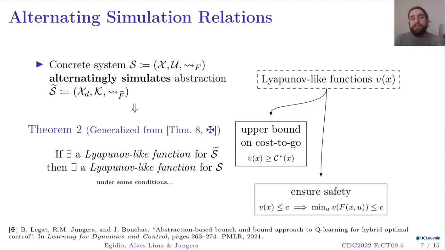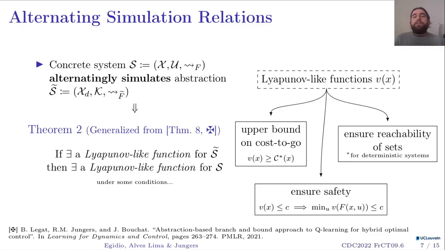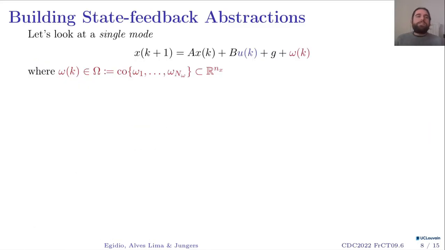It also ensures safety. We know that level sets of Lyapunov functions can be used as barrier functions. And finally, it also ensures reachability of sets for deterministic systems, and we have a deterministic abstraction over here. So the question now is how to build a state feedback abstraction. Well, to do that, we're going to look at a single mode of our piecewise-affine system now.